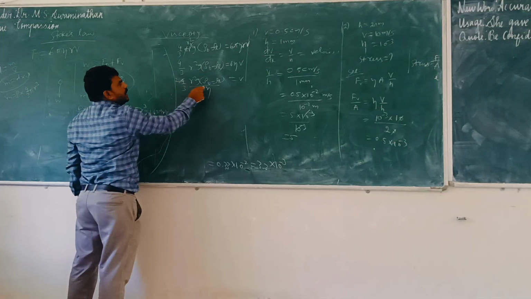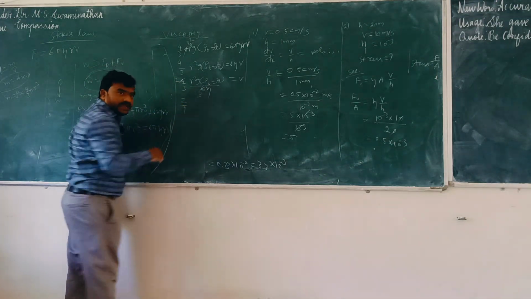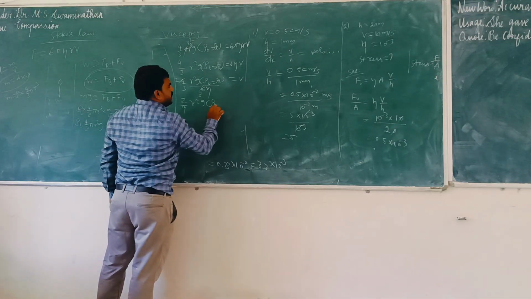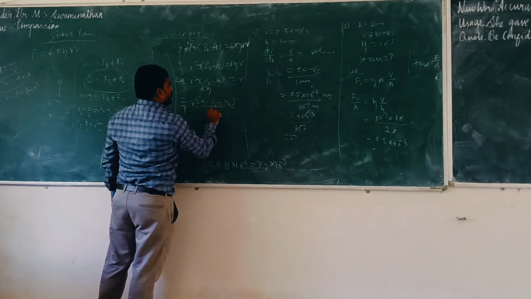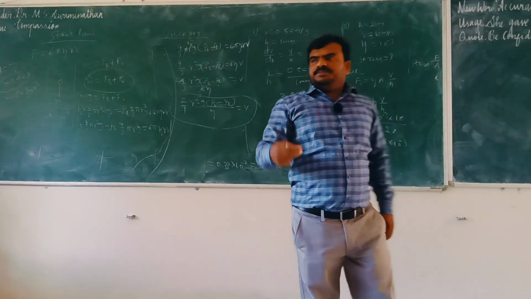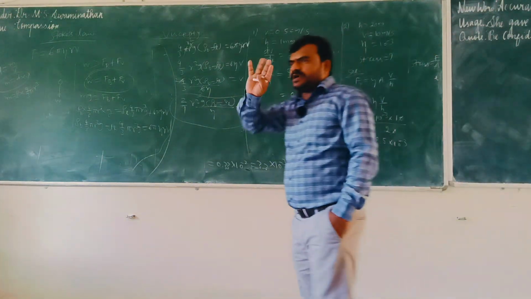Cancelling, it is 2/9 r squared G (rho B minus rho L) by eta, which is nothing but terminal velocity.